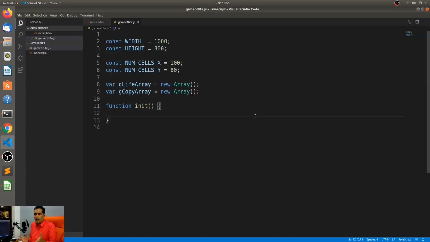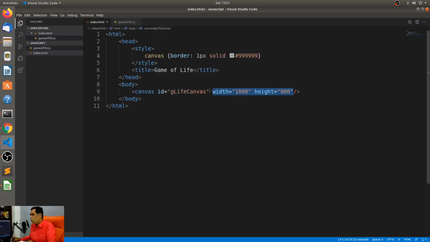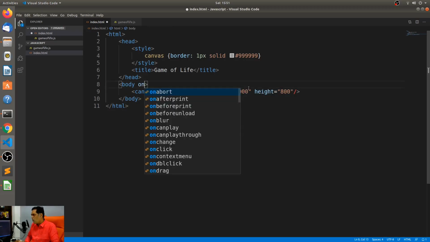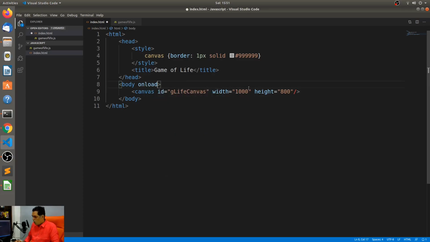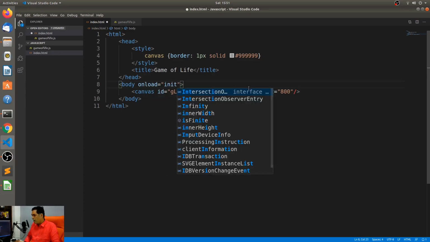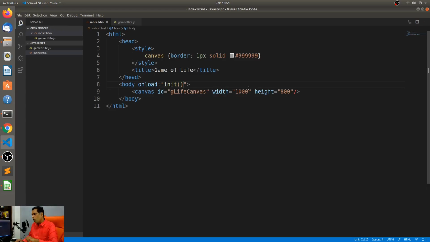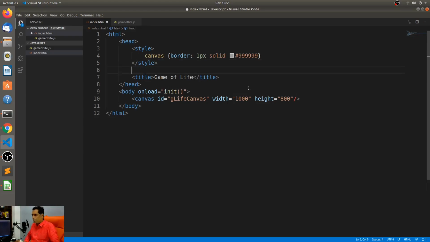But how do I call the init function? We can do this on the window load. There is a body tag over here, and it allows you to say onload, call a JavaScript function. So I can call the init function when the body is loaded. But already you see a problem: I have not invoked the script tag. I have not said script language equals JavaScript, src equals gameoflife.js. I think that's all you have to do.